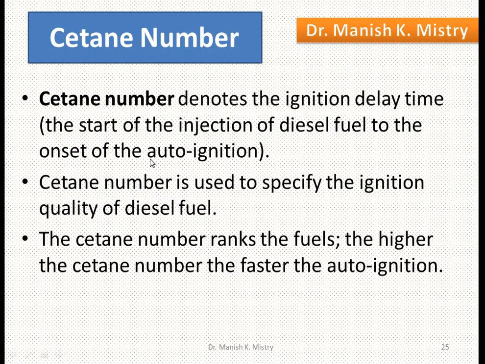We are going to discuss the cetane number. First of all, in the case of the SI engine, auto ignition is not desirable. It produces knocking. In the case of the CI engine, auto ignition is desirable because it reduces the ignition delay period. As the ignition delay period decreases, it eliminates the tendency of detonation.